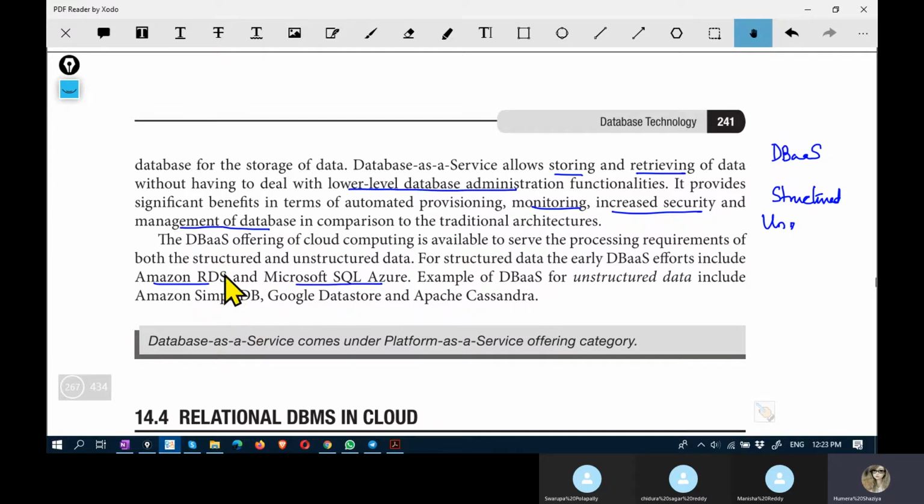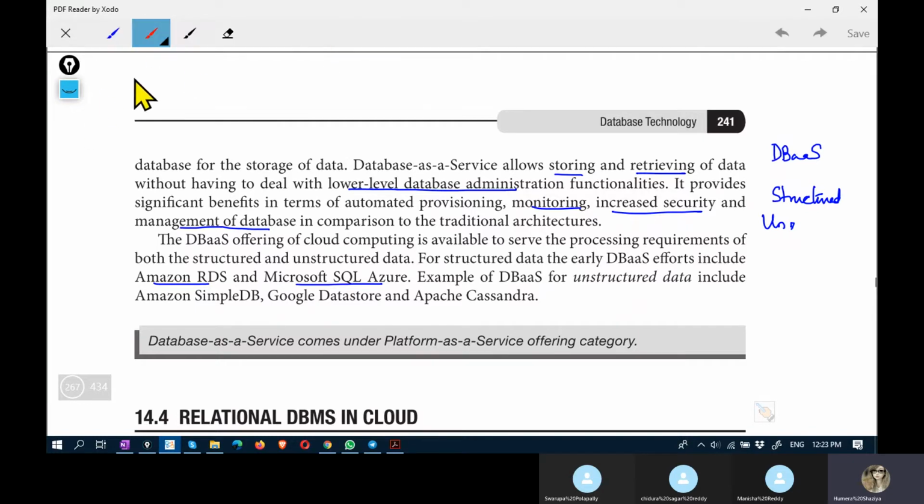For structured, examples are Amazon RDS and Microsoft SQL Azure.